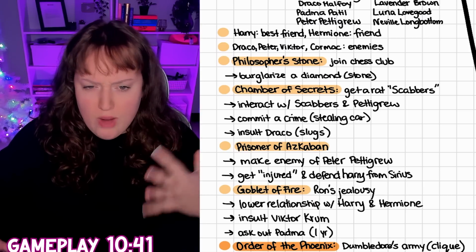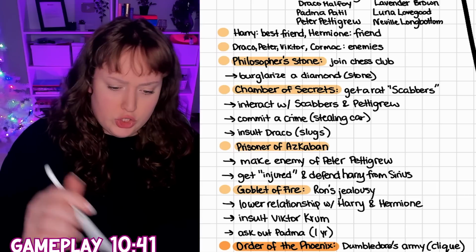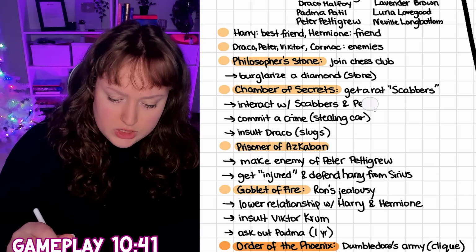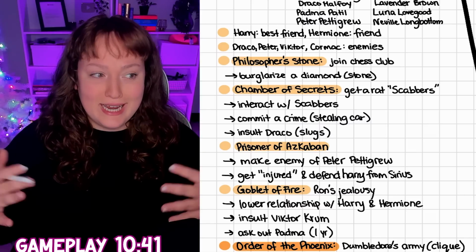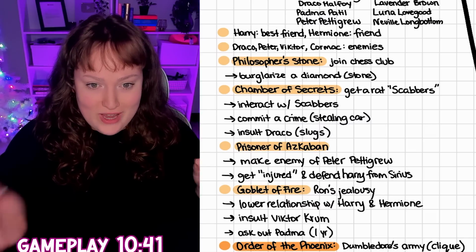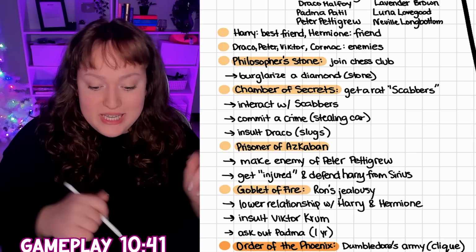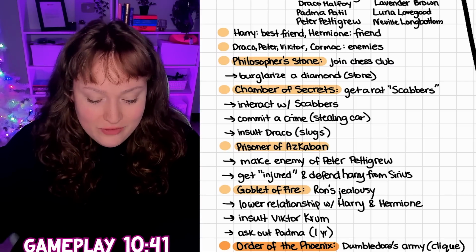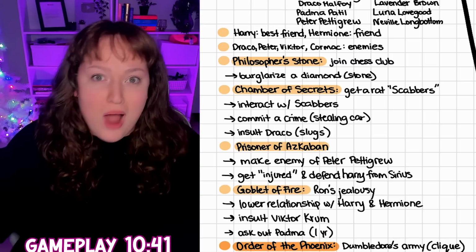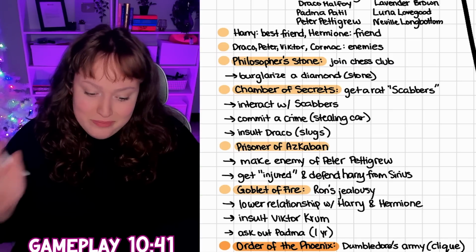So we're just going to interact with Scabbers. We're going to kind of, I wrote Peter Pettigrew, we actually should not do that. We're just going to interact with Scabbers, our rat. Then to kind of symbolize him, how he literally stole his family car to pick up Harry and got in big trouble for it, right? We can't steal a car at the ripe age of 12 years old in BitLife, but we're just going to do some other crimes like mischief to kind of symbolize that because that's hilarious of Ron, but clever as well.